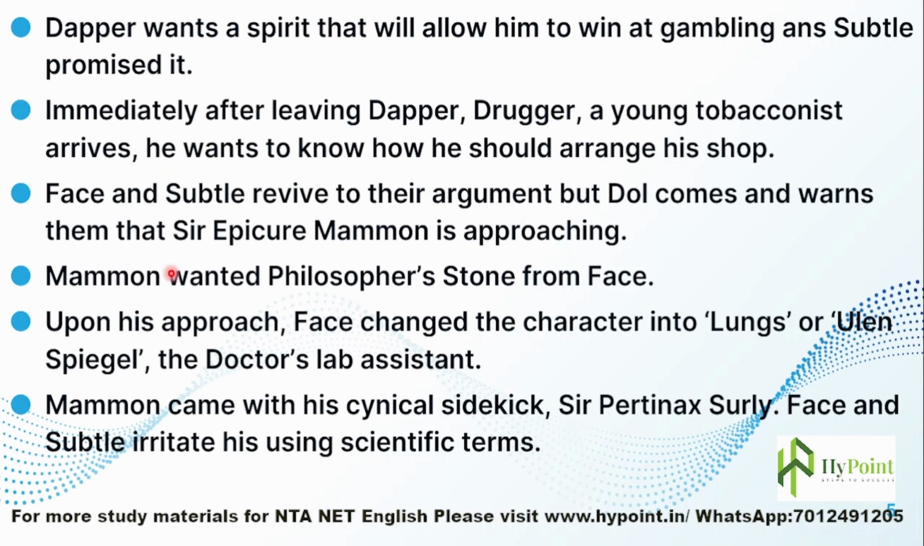Why did Mammon approach them? Mammon wanted the Philosopher's Stone from Face. You must be familiar with the Philosopher's Stone from stories. It is rumored to have special powers. If someone possessed the stone, that person would be extremely powerful and immortal. Everybody believes that an alchemist working in a lab could create this Philosopher's Stone out of some experiment and be unbeatable and immortal throughout life.